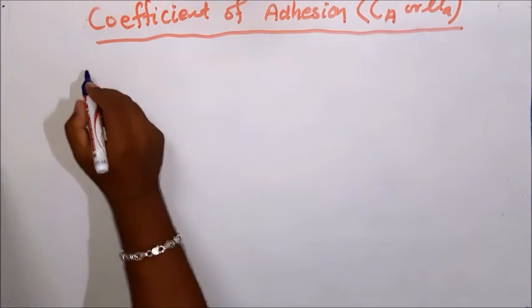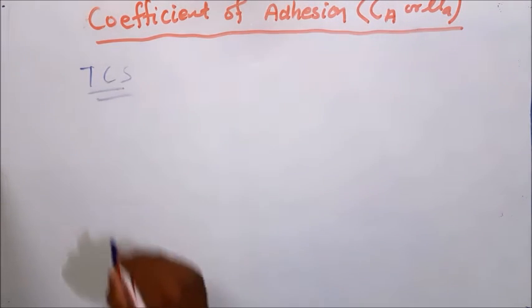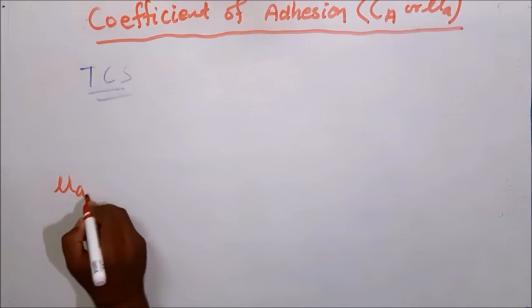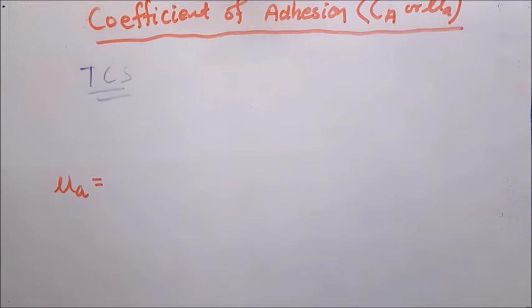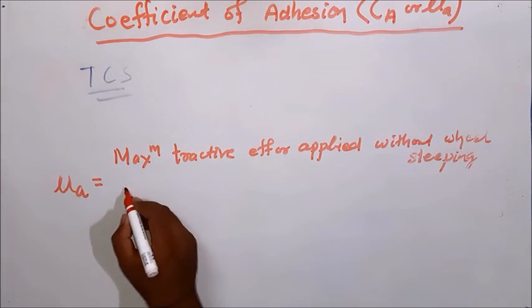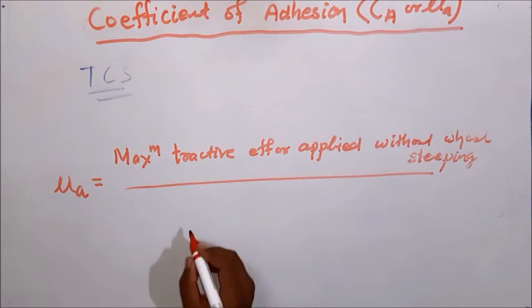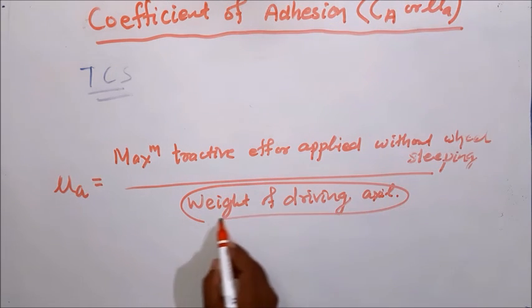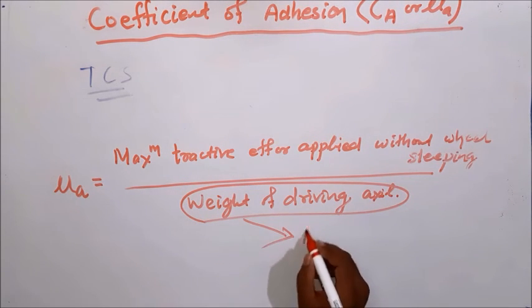So the device called torque controlling system actually controls the torque applied to the wheel. But how does it calculate the torque? The torque controlling system actually calculates the torque from the coefficient of adhesion. That is called mu A or Ca, which is equal to the maximum tractive effort applied without the slipping of wheels divided by the weight of the driving axle. This weight of the driving axle is also called the adhesive weight.